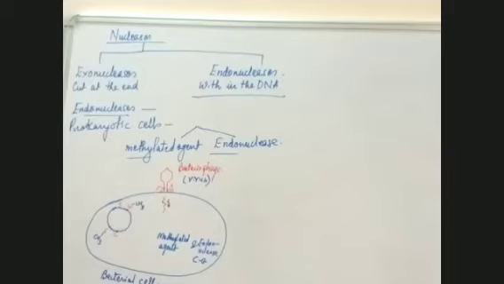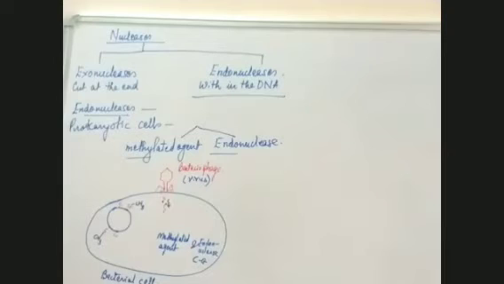Now, this endonuclease has the ability to cut between cytosine and guanine, but it does not have the ability to cut between methylated guanine and cytosine. So now it has become different. When the endonuclease acts, it will cut only the DNA of the enemy, the bacteriophage, not its own DNA.